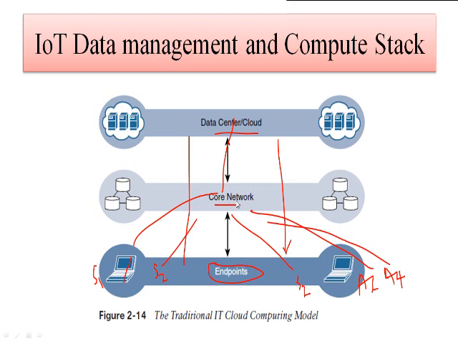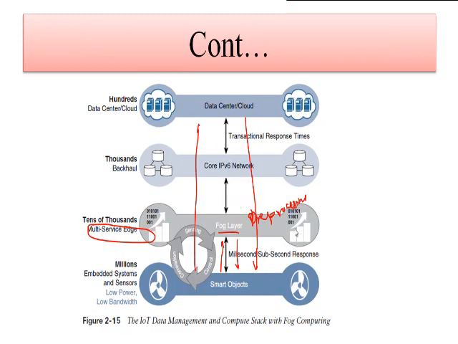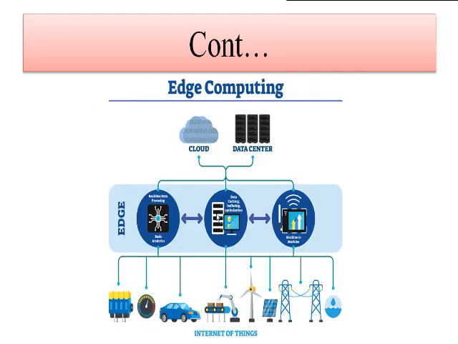not on the end side or at the core network. But if you just go for the fog computing, the pre-processing as well as some result calculation will happen in the fog layer. And in advance to that, if you just go for the edge computing, we have the cloud and data center where the data is going to be stored, but the edge level means this is the single network.